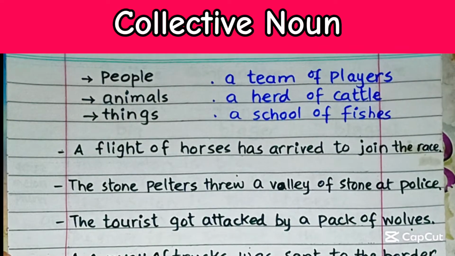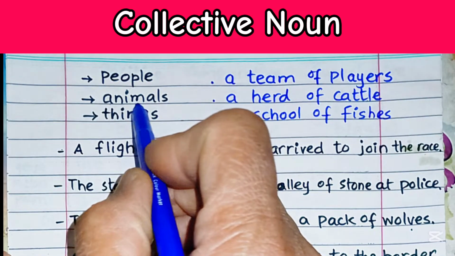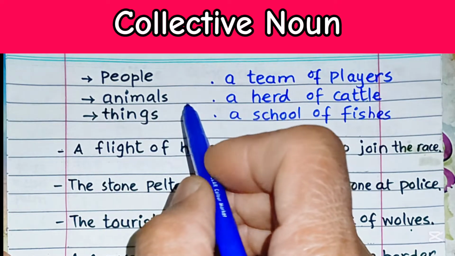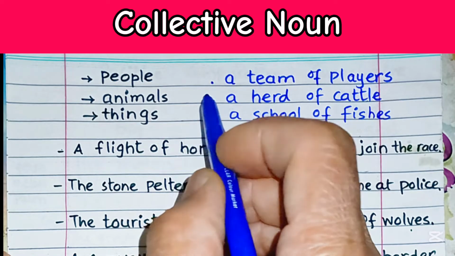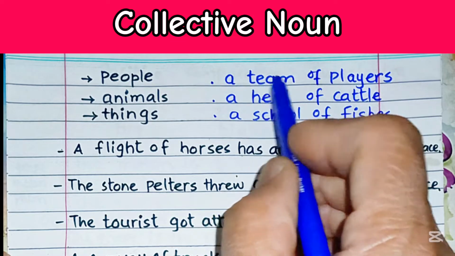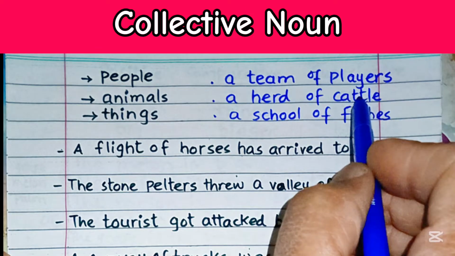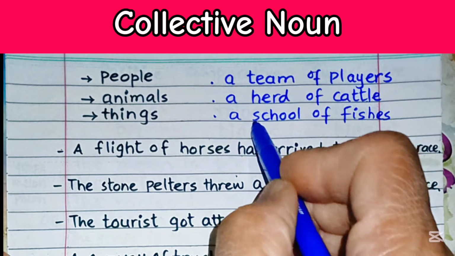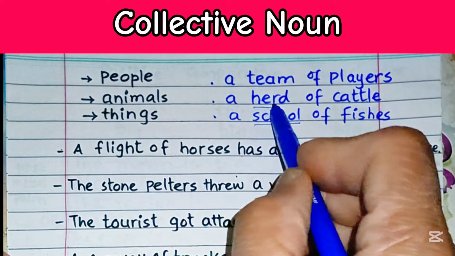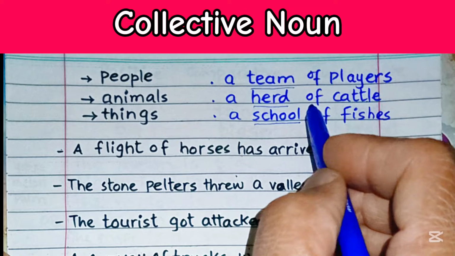A collective noun refers to a group or collection of people, animals, or things. It represents a singular entity made up of multiple individuals. For example, a team of players, a herd of cattle, or a school of fishes. These three words, school, herd, and team, refer to collective nouns.